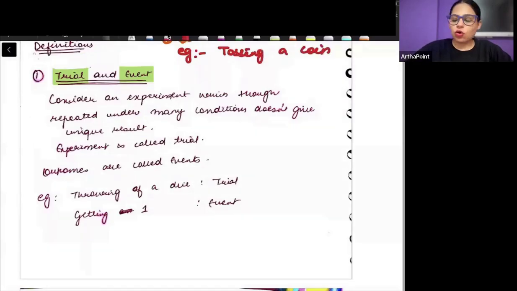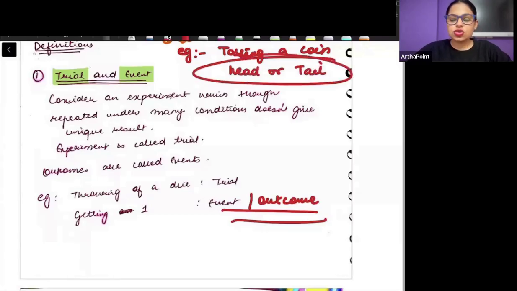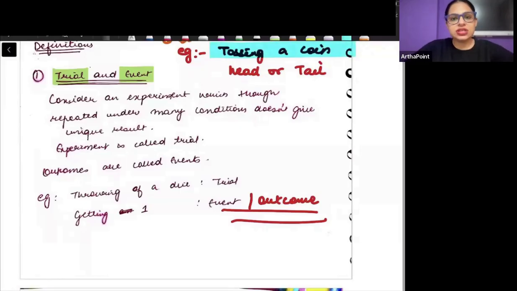An event, also called an outcome, is the result of that trial, right? So when I toss a coin, I can either get head or I can get tail. So this outcome that I see, that becomes the event, right? So trial is the experiment that you conduct, like tossing a coin. The outcome which you see, that becomes an event.